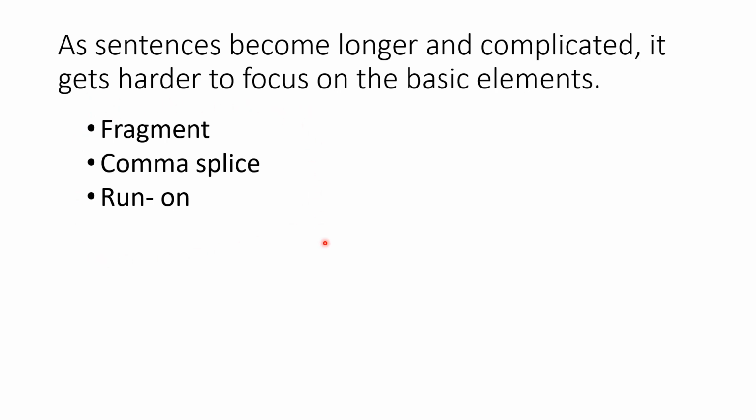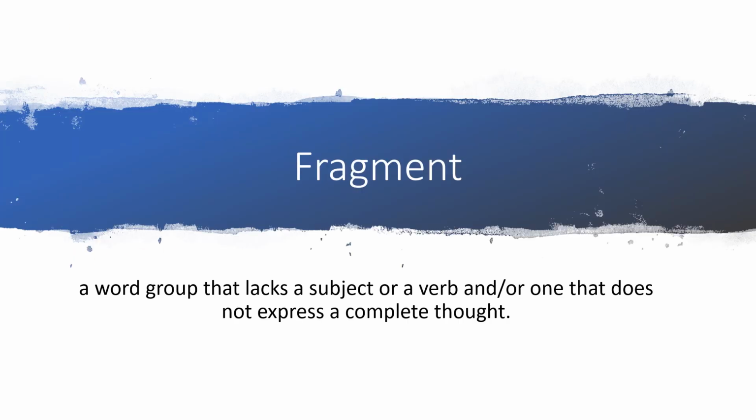Now, in this lesson, we will review what a fragment is, as well as a comma splice and a run-on. I will also be discussing ways to correct these in order to make sure that your construction is a complete sentence.